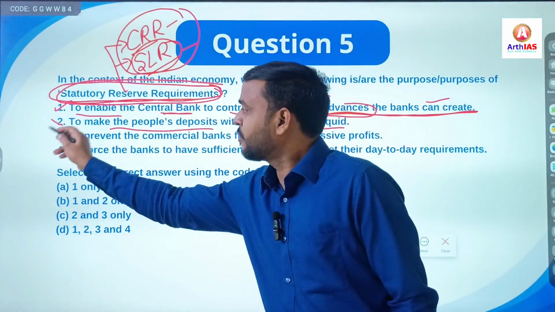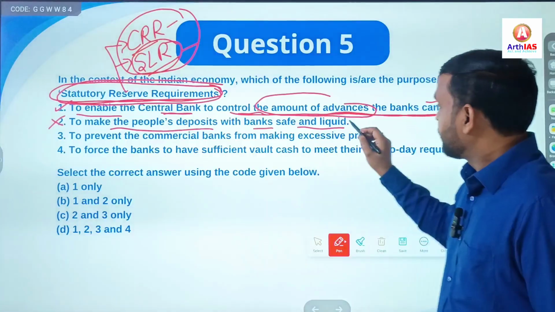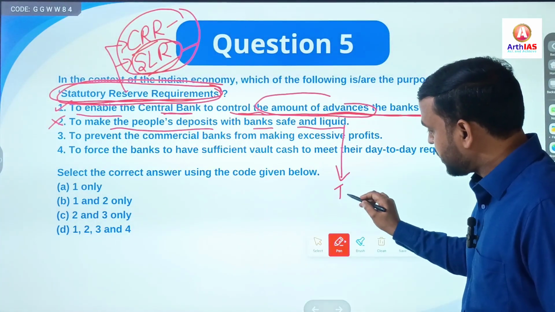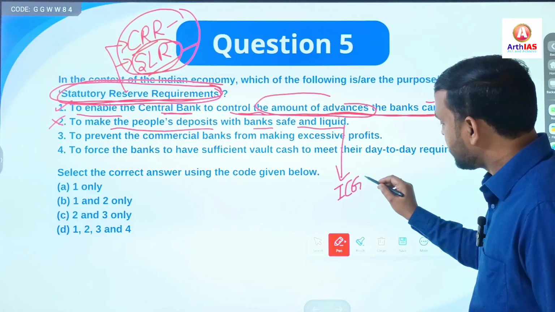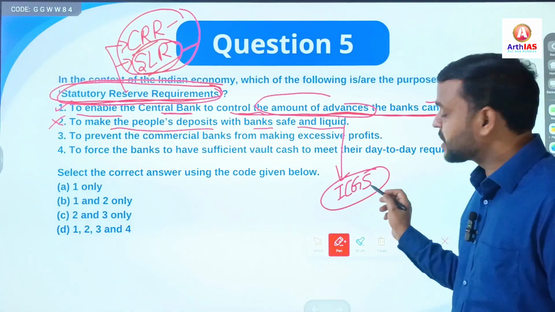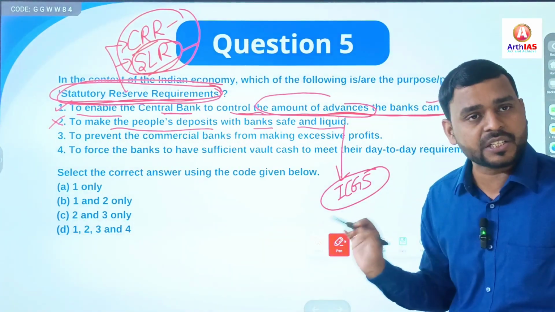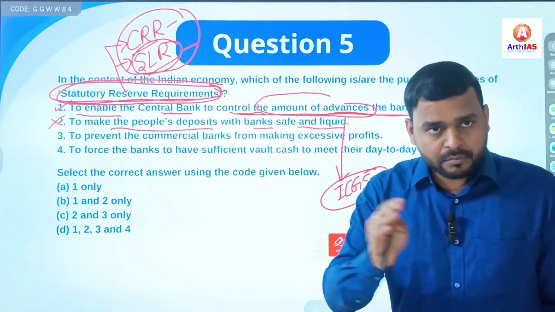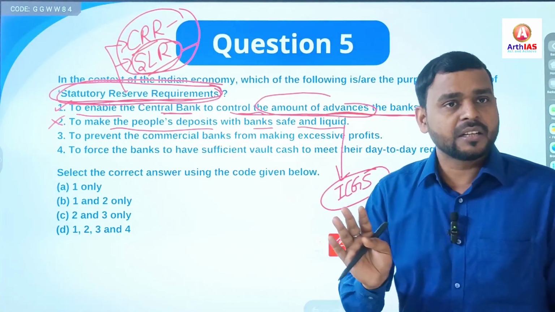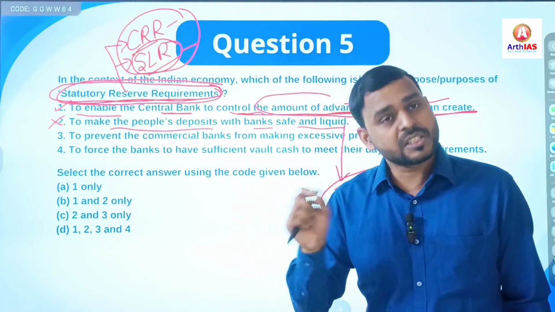This is not correct. Why? Because there is one scheme called the Insurance Credit Guarantee Scheme, ICGS. It simply means the amount of the account holders in any bank is safe.